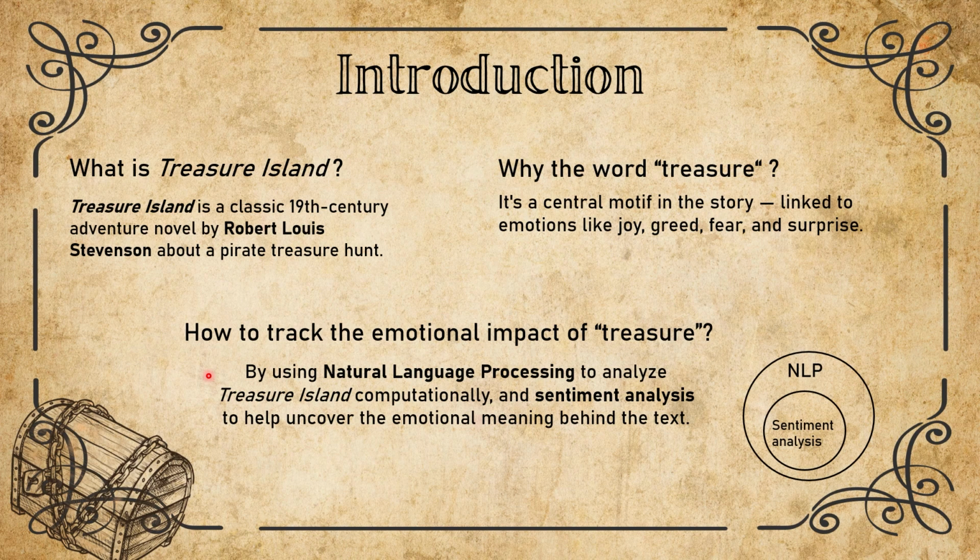That's where natural language processing, or NLP, comes in. It helps us analyze the text computationally. Then we bring in sentiment analysis to detect the emotional tone around the word treasure. In short, we are teaching machines to read like humans. Now let's look at what exactly we set out to achieve and how we approach the problem.